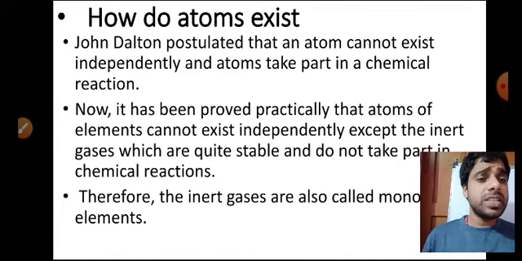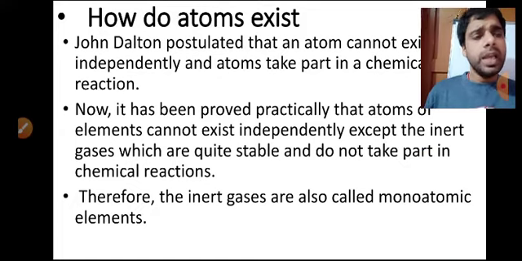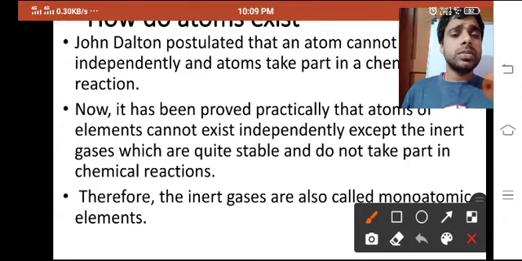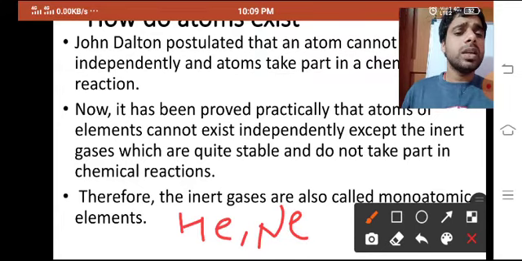Okay, now, these are quite stable, and do not require any of its own atoms or other atoms to react with. So we can say that they are called inert gases. That is why they cannot combine with anything else, and that's why they are called inert gases or also monoatomic gases. If I write some names: helium, neon, argon, krypton, xenon, radon, these are inert gases.